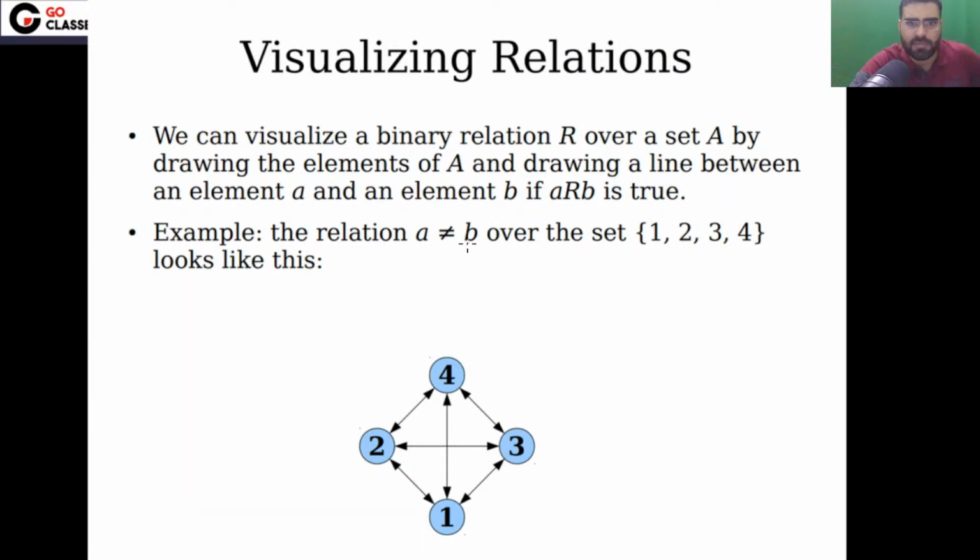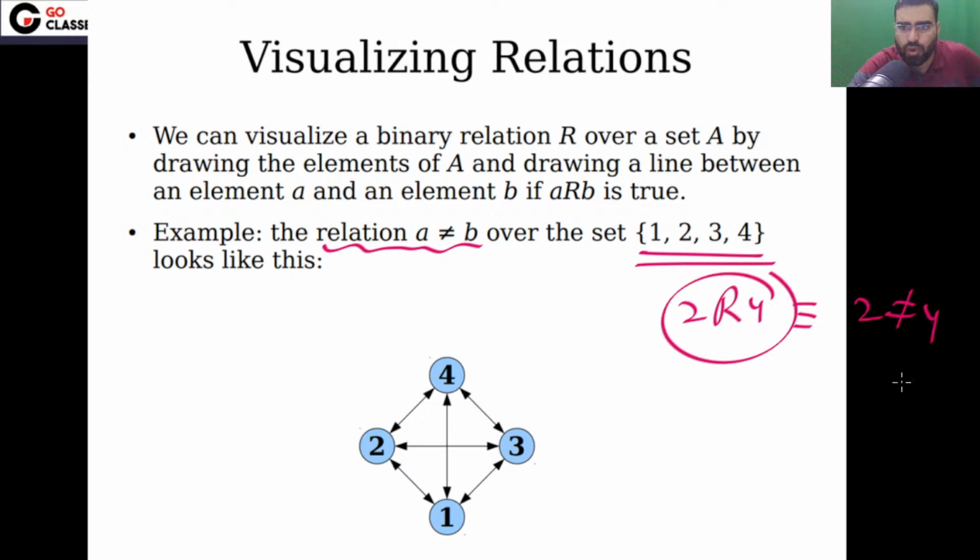Now let's see the next. For example, this is your base set and your relation is not equal to. You can easily see that 2 is related to 4 because 2 is not equal to 4. So the relation is A is not equal to B. You can notice 1 is related to 3 because 1 is not equal to 3. Now you can notice 1 is not related to 1 because 1 is equal to 1.